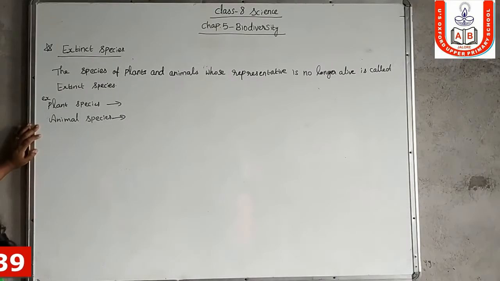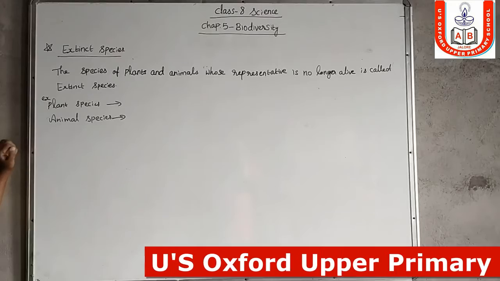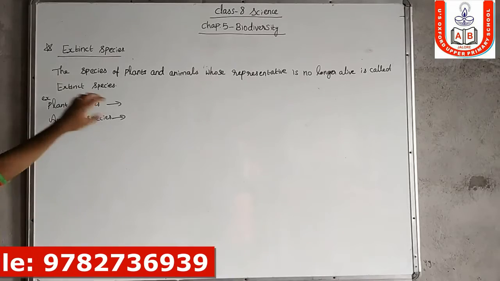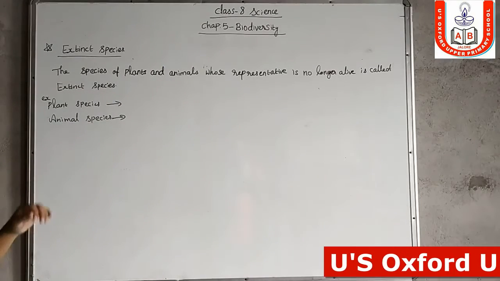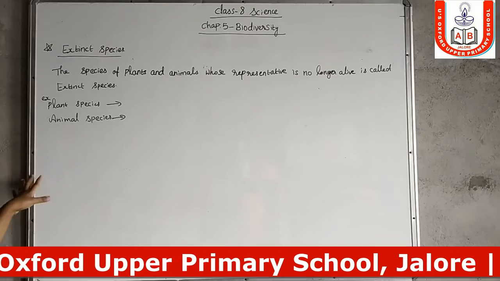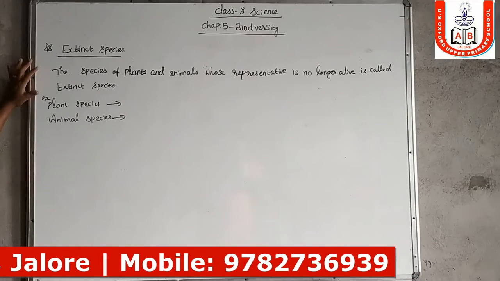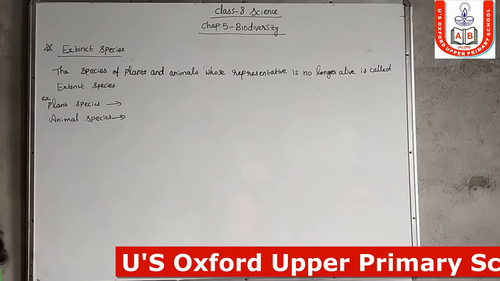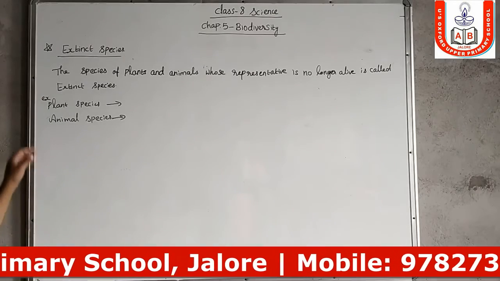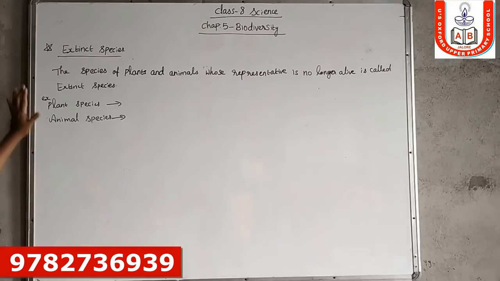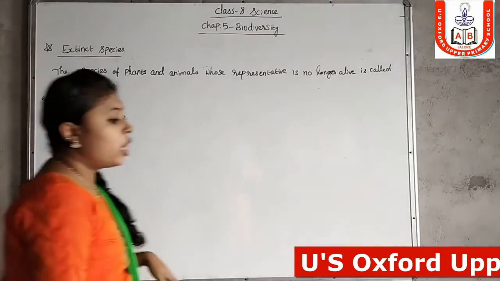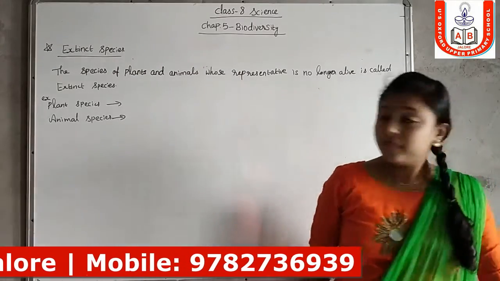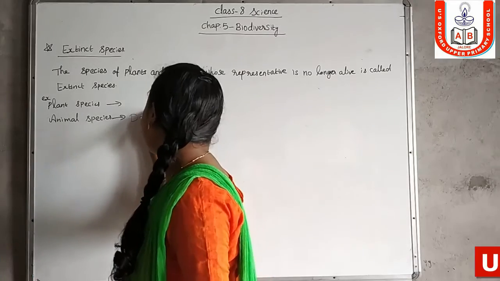The species of plants and animals whose representative is no longer available is called extinct species. That means no such type of plants and animals are present in the world now. In this world we can't see these types of plants and animals now. There is no representative of these plants and animals alive today. These types of species are called extinct species. So the examples of extinct species of plant and animal are, first one, animal, dodo bird.